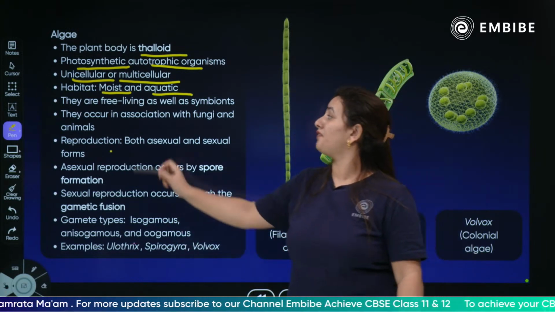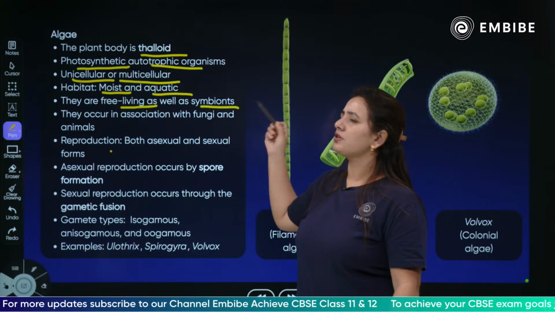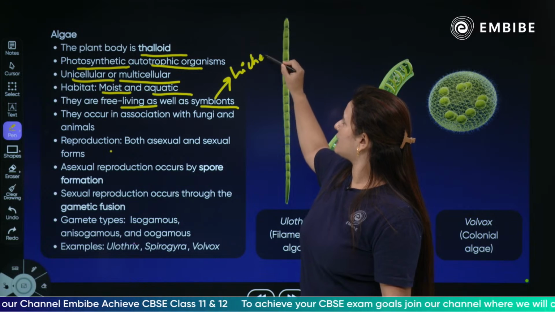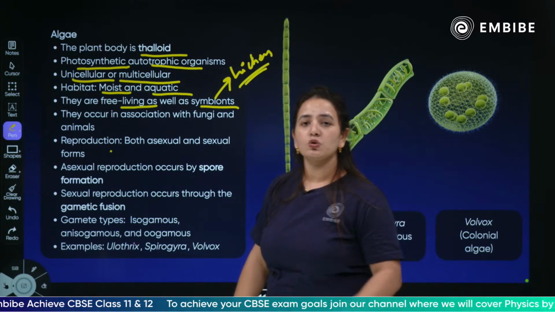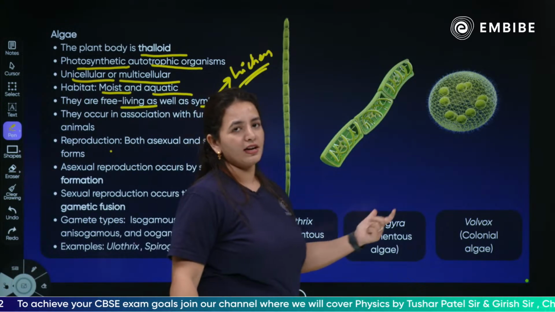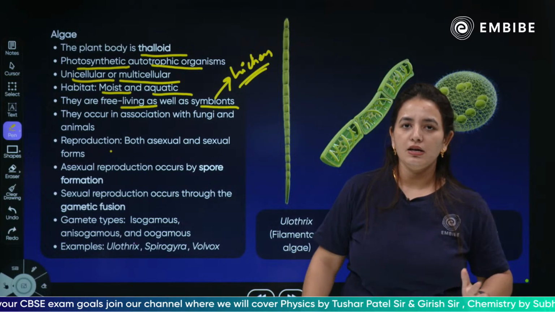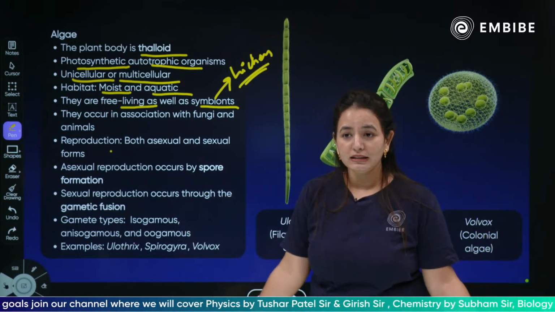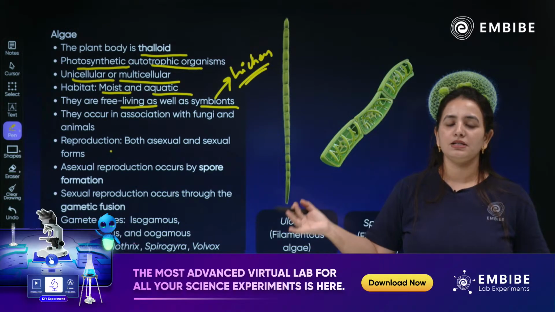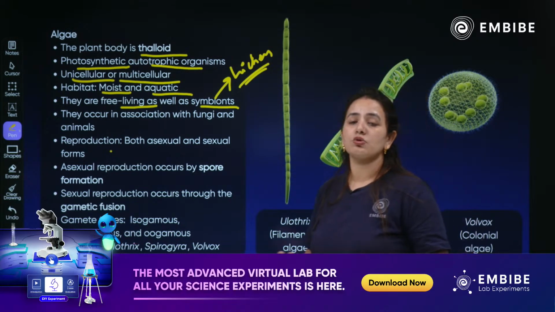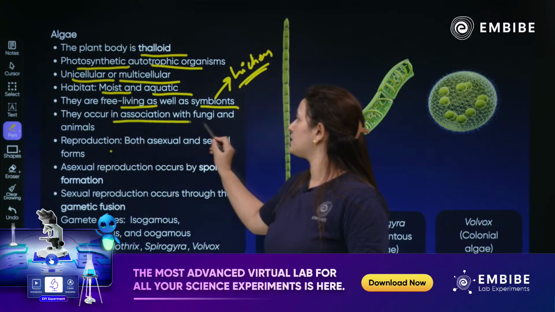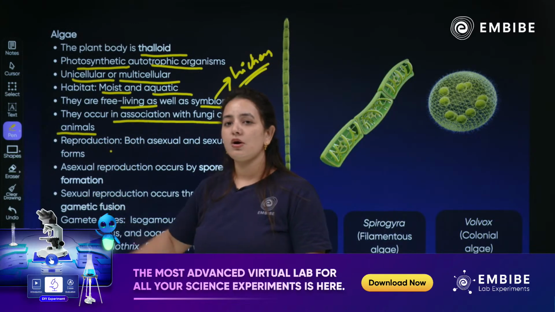They are completely free living as well as symbionts. How symbionts? A very famous example is lichens. Lichen is a complete association between algae and fungi. So they might be free living, solitary, doing their whole reproduction and having their own importance, yet they can also live in association. One famous example is lichens, where they live in association with fungi. Yes, they occur in association with fungi and other animals also.